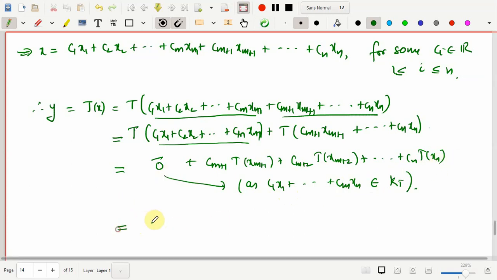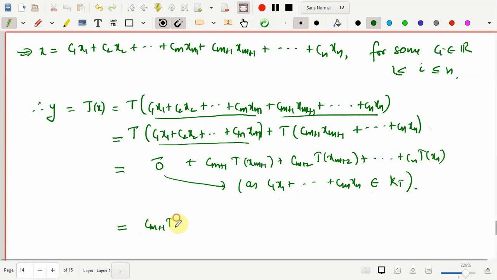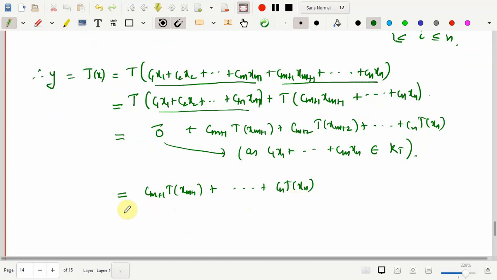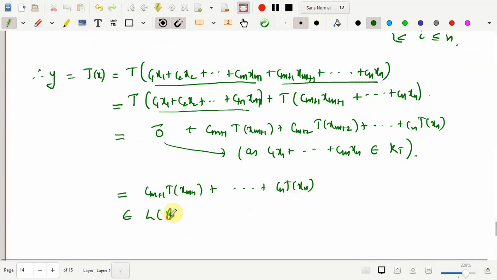So this is the same as, once again, cm plus 1 T of xm plus 1, and this goes on till cn T of xn, as expected, as required. So we succeeded in showing that this y is a linear combination of vectors in B2, that is T of xm plus 1, T of xm plus 2 till T of xn, and therefore I can say that this vector belongs to the linear span of B.